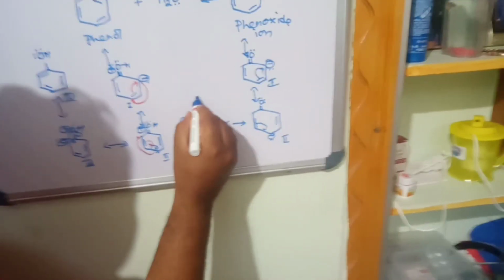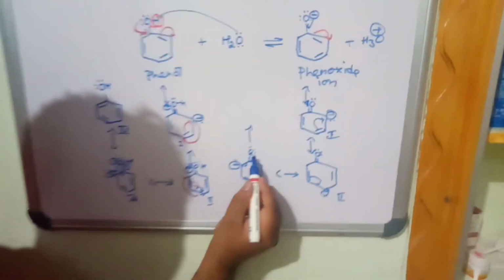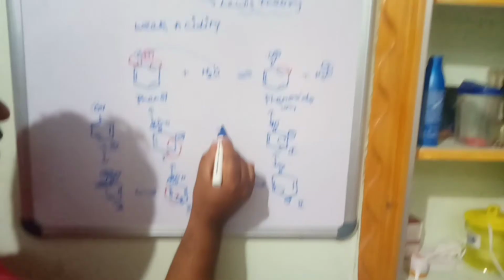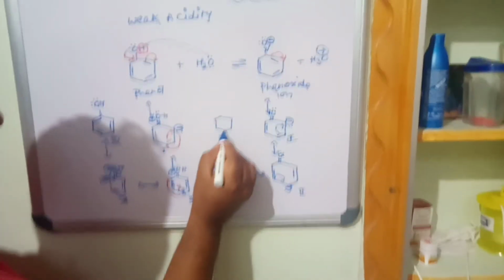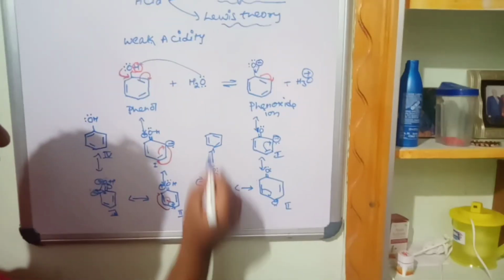Then finally, these electrons are given to the ring. The pi bond which is on the carbon will be given to the oxygen. You get the normal phenoxide ion again. Phenoxide ion is formed.